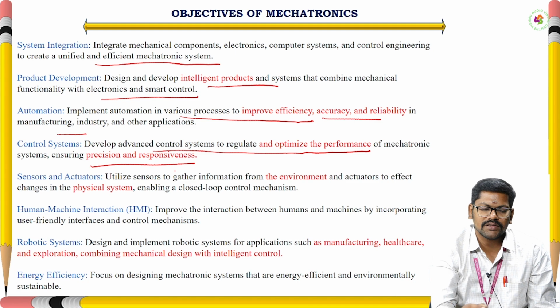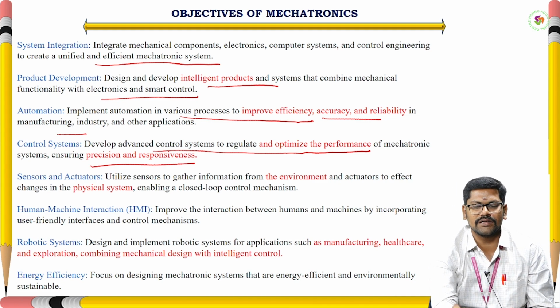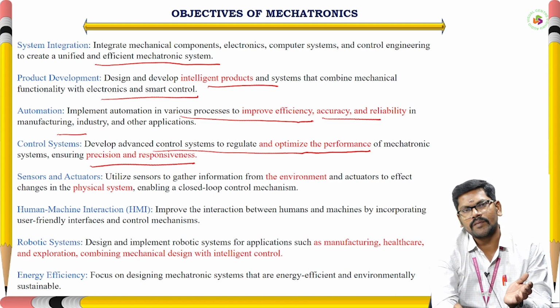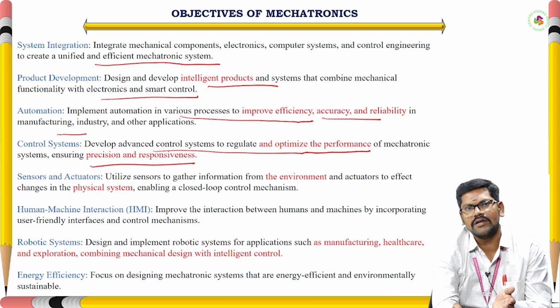Next objective is, with the help of sensors and actuators, how we are going to create an effective mechatronic system. So utilize sensors to gather information. Since the sensor is an important component in mechatronics, it will gather information from the environment, and the sensor output will be an electrical signal. After the sensor, the electrical signal depends upon electrical components like amplifiers and filters. After that we have to move to the signal conditioning part.